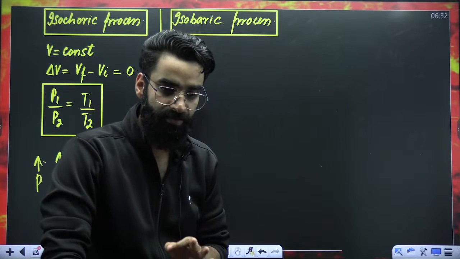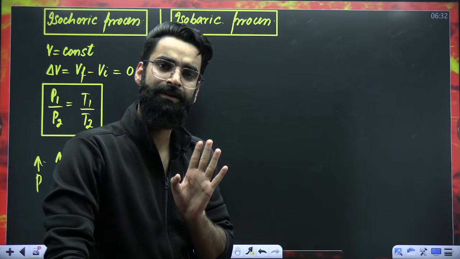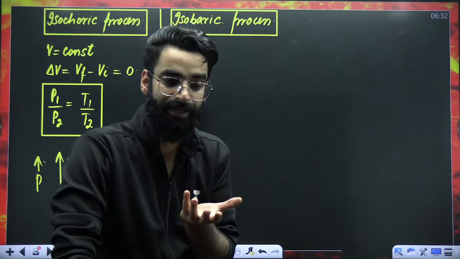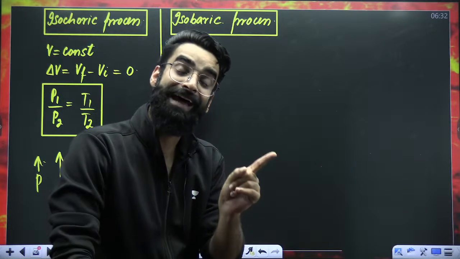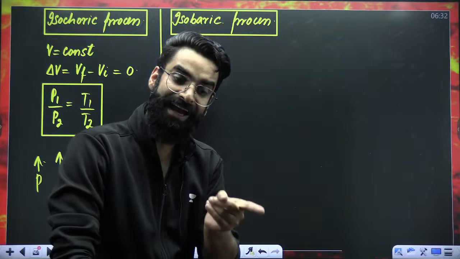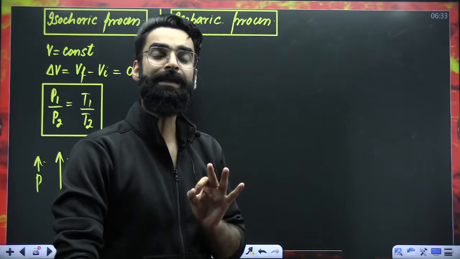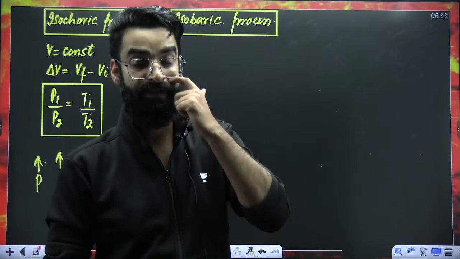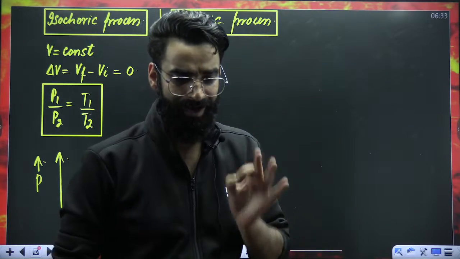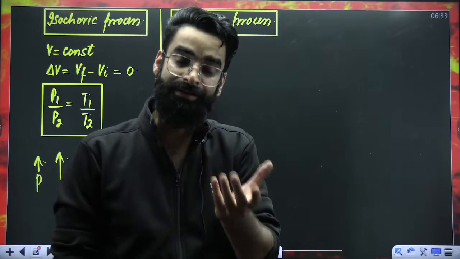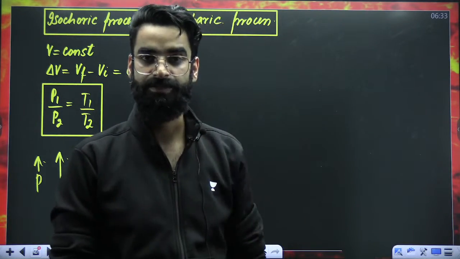From now onwards, whenever I talk about ideal gas, whenever I talk about system, whenever I say that I have got a system with me, understand that I have taken an ideal gas in the container and that ideal gas is under investigation. Because in this chapter, we have to deal with only the thermodynamics of ideal gases. Perfect. So from now onwards, whenever I'll be using the term system, understand that we have got a container which contains the ideal gas and that ideal gas is under thermodynamic investigation, right?